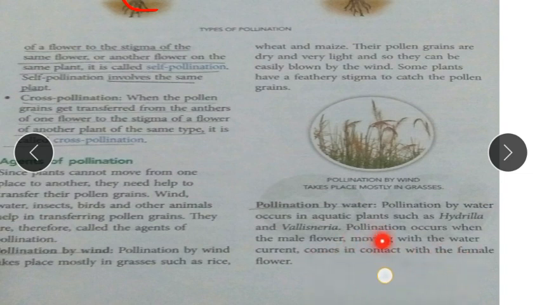So when water is moving, when it flows, the male flower moving with the water current comes in contact with the female flower. When the male flower comes in contact with the female flower, pollination by water occurs.